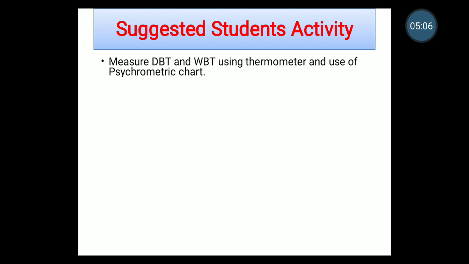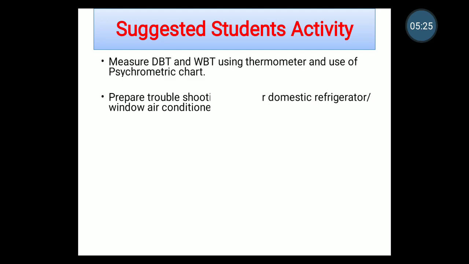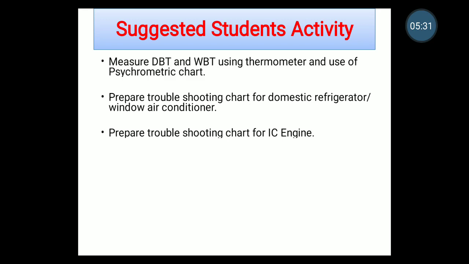The next activity is to measure dry bulb temperature, that is DBT, and wet bulb temperature, that is WBT, using a thermometer, and use the psychrometric chart to calculate the different psychrometric properties of moist air. Then prepare a troubleshooting chart for a domestic refrigerator and window air conditioner. Prepare a troubleshooting chart for IC engines.